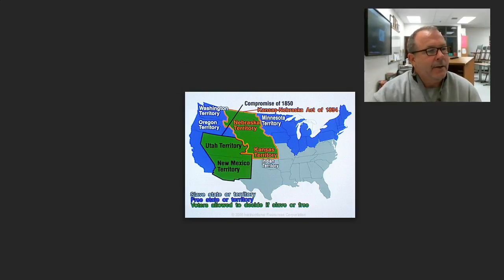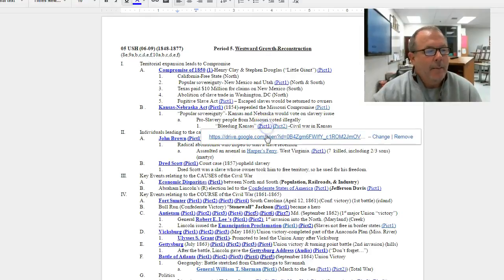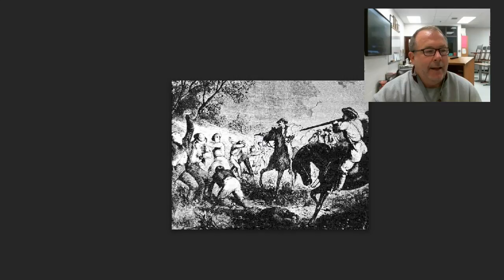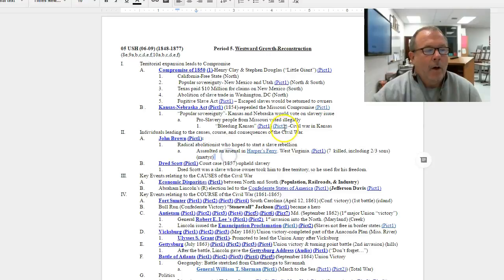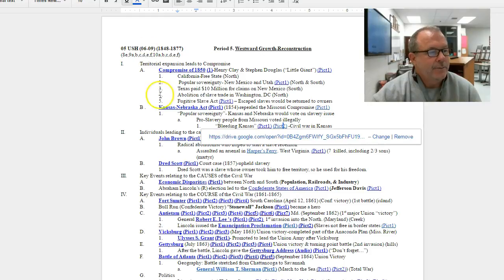And because of that, basically a civil war broke out in the middle of Kansas that became known as Bleeding Kansas. And hundreds and thousands of people were wounded or even killed over this issue of whether Kansas was going to adopt a pro-slavery constitution or an anti-slavery constitution. Eventually, Kansas did adopt a pro-slavery constitution.